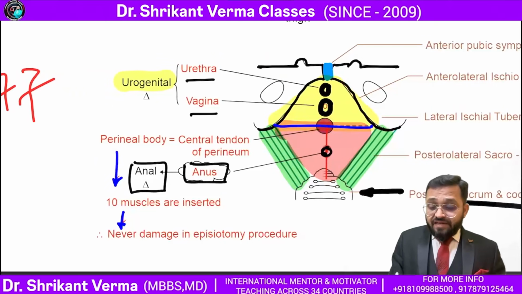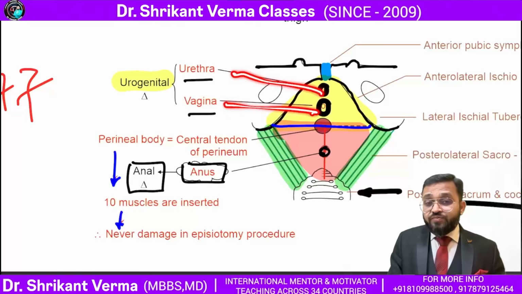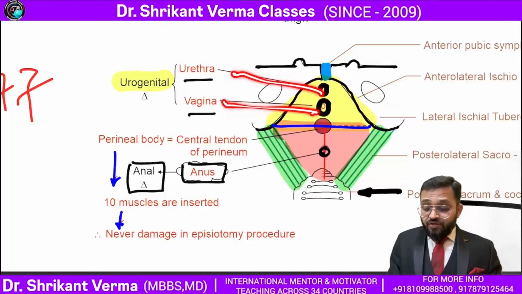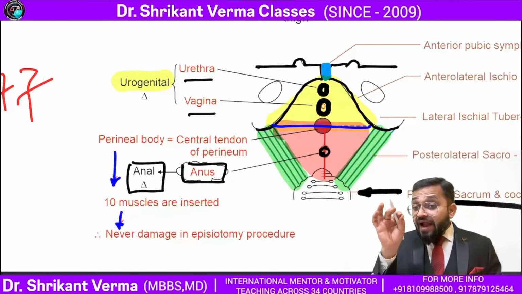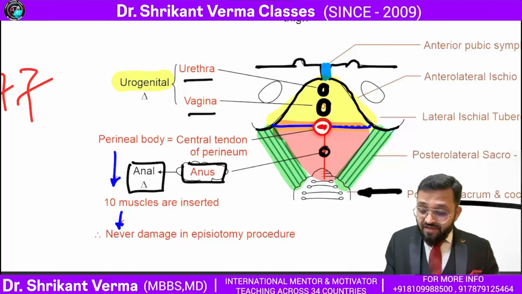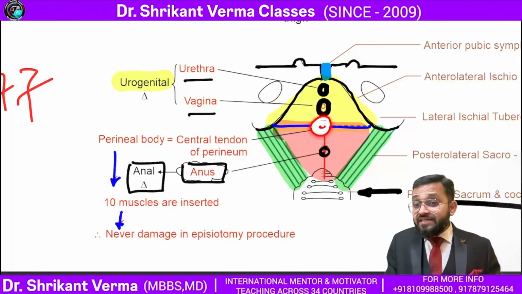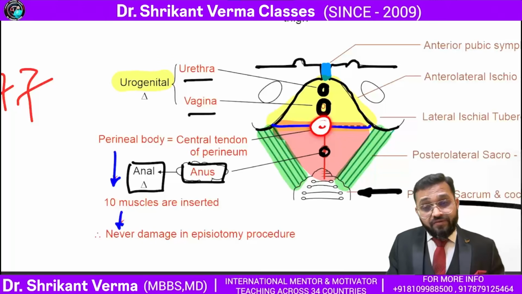The anterior triangle is giving the passage to the urethra and the genital opening. That's why it is the urogenital triangle. The posterior triangle is giving the passage for the anal canal. That's why it is the anal triangle. And at the center, there is the perineal body, also called the central tendon of the perineum. Are you getting the point?